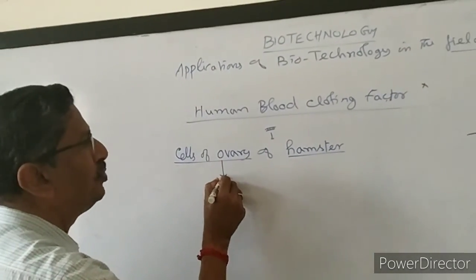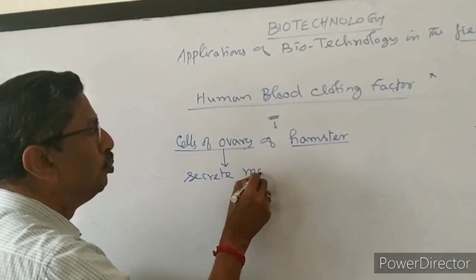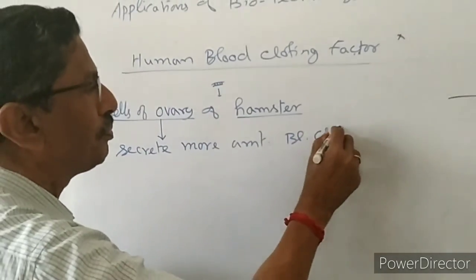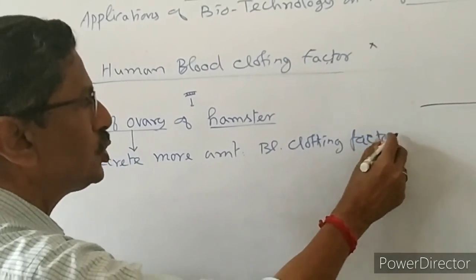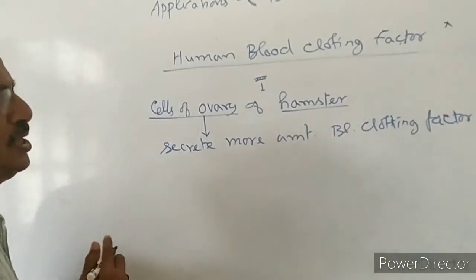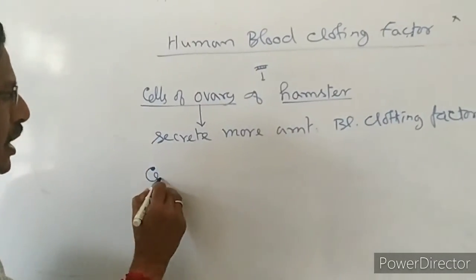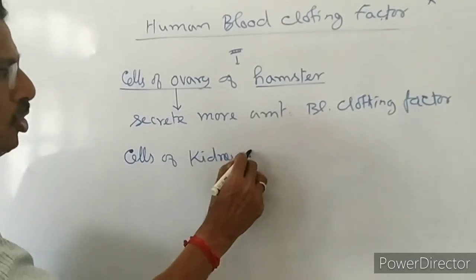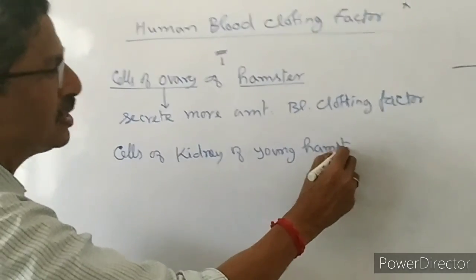So the cells of the ovary of a hamster will secrete a large amount of blood clotting factor, so we can extract and purify it. Suppose the female animal is not available, then we can introduce the gene into the cells of the kidney of a young hamster.